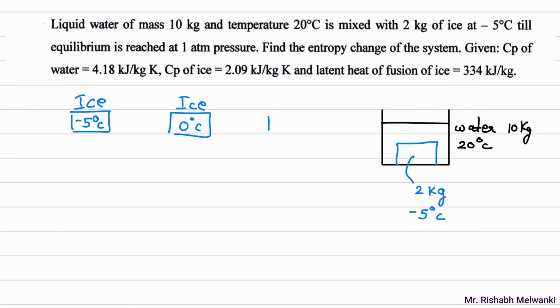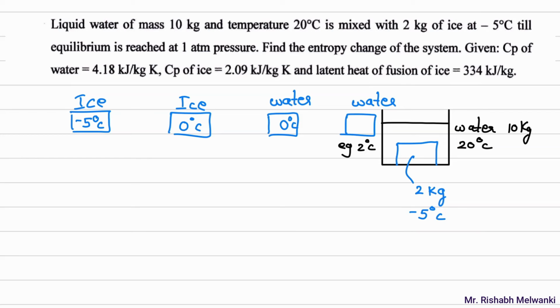Then at 0, ice will get converted into water. Then again there is heating of water and the temperature may rise. So what will happen, I'll give you an example over here. For example, this value will be 0 degree Celsius, and for example, this value is 2 degree Celsius.